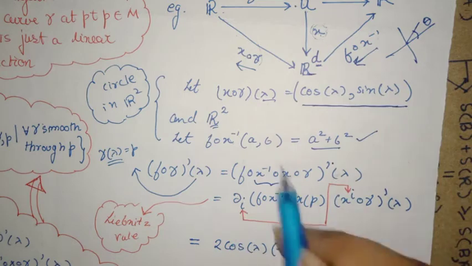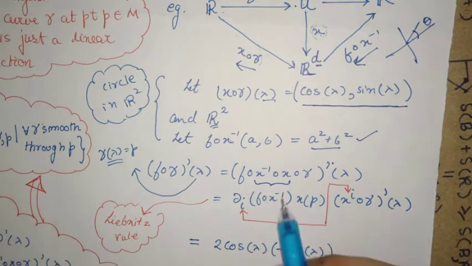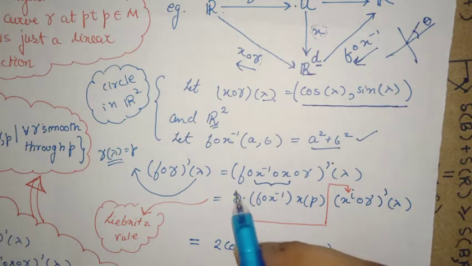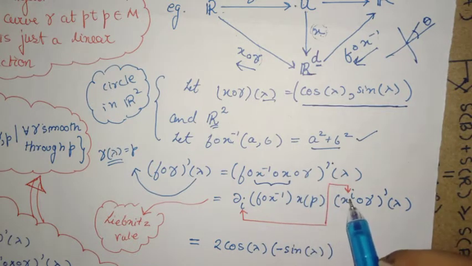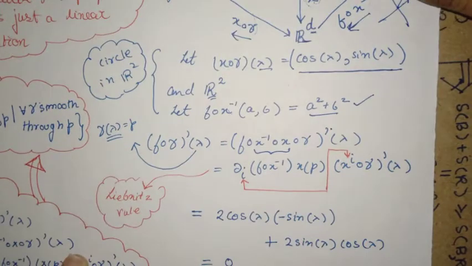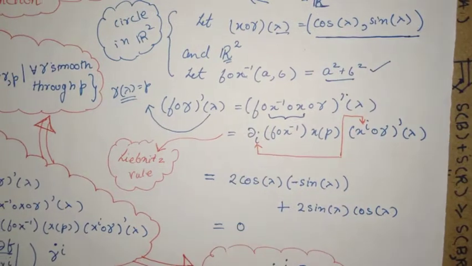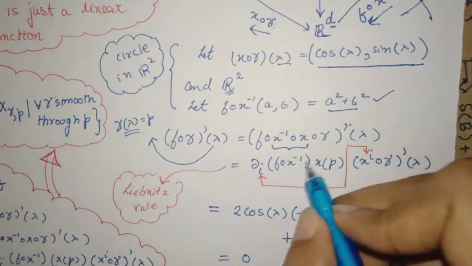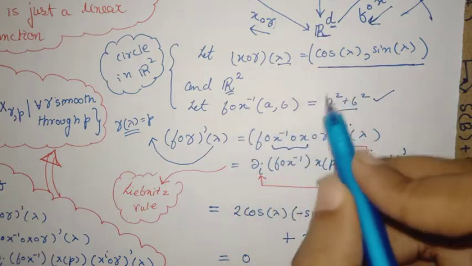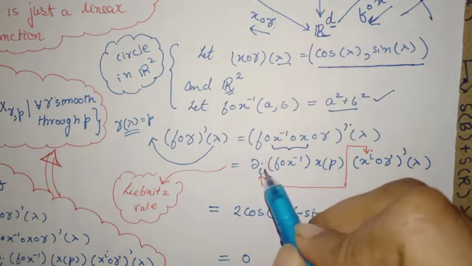So the derivative of this function is the partial derivative of this guy at a point, and then you multiply with this part, x^i prime. So you see there we are again using the Einstein summation convention. And then you can do the maths. You can see that this is just the algebra. So F∘X inverse is this function. You differentiate with respect to 1,